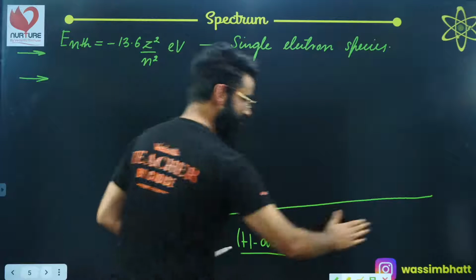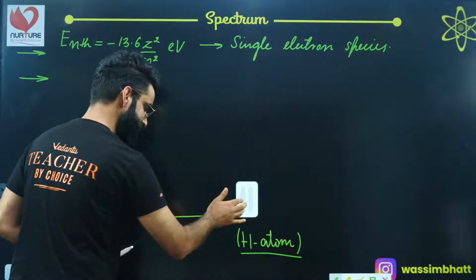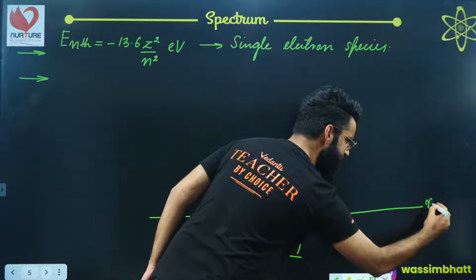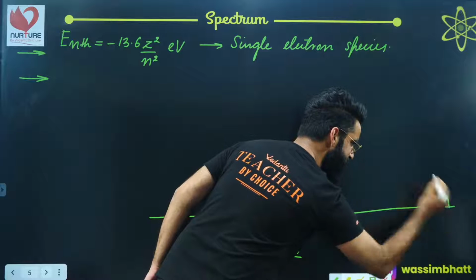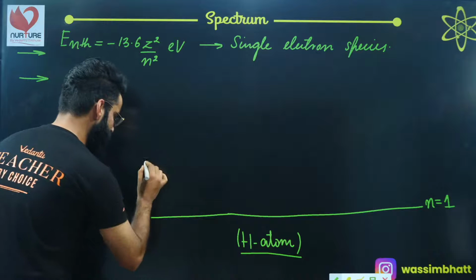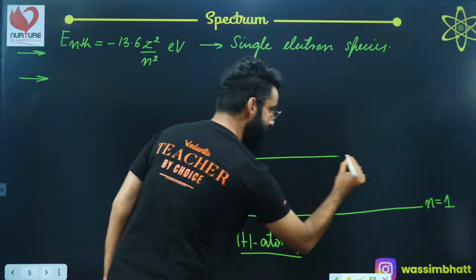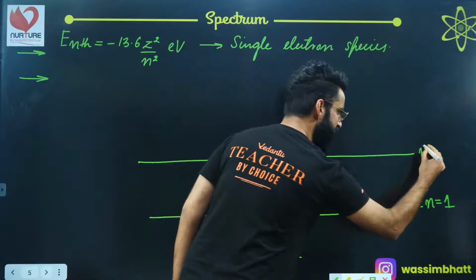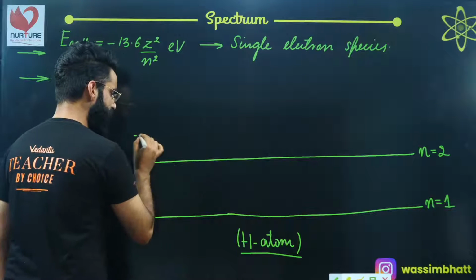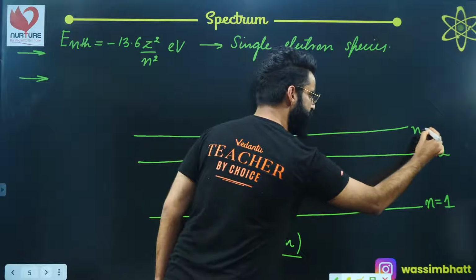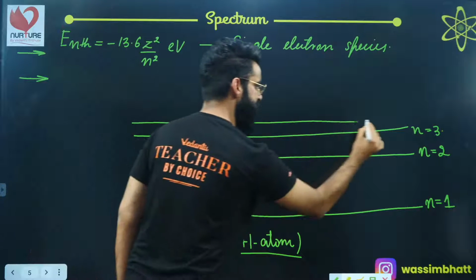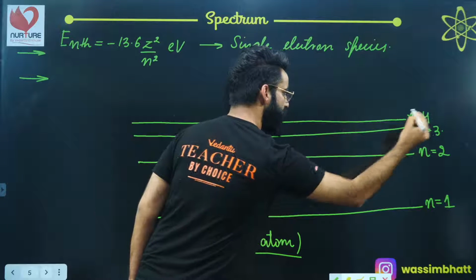Wait just a second, it's not a straight line. Just a second, people. Let's say it represents the ground state of hydrogen atom. That means it represents the first energy state, n is equal to 1. Let's assume this is shell number 2, n is equal to 2 for hydrogen. Let's assume this is n is equal to 3 for hydrogen, right? Similarly, let's say this is n is equal to 4 for hydrogen, right?